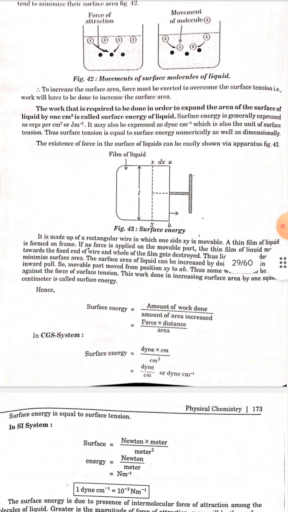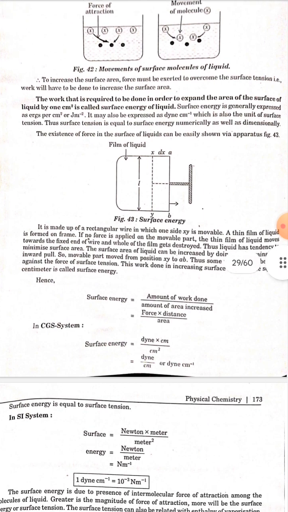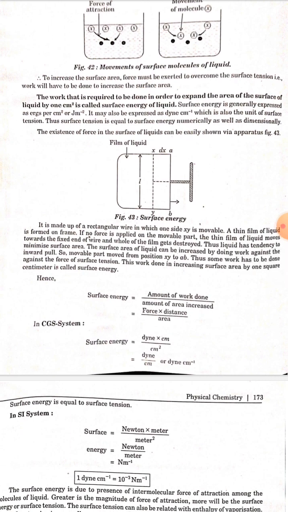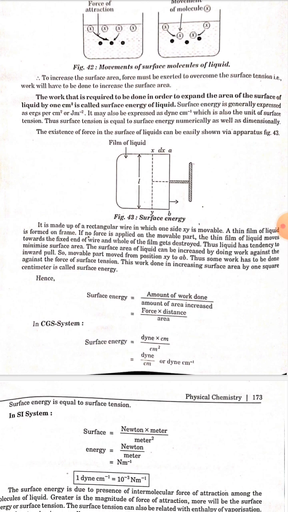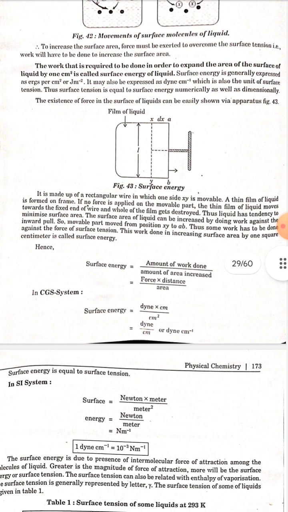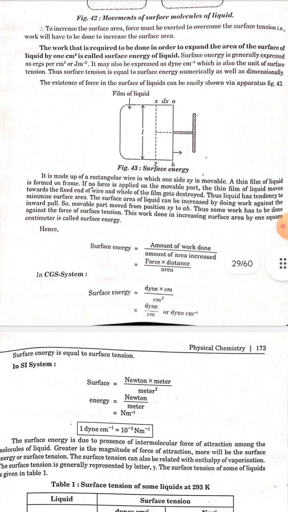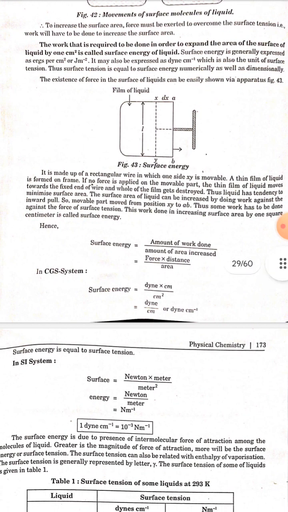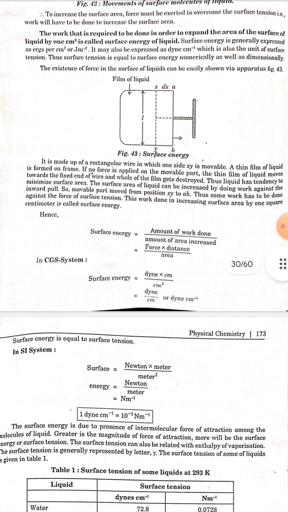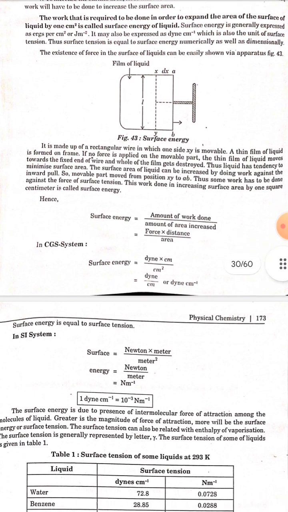In the CGS system, surface energy is equal to dynes per centimeter. Surface energy is equal to surface tension. In the SI system, surface energy is equal to Newton multiplied by meter upon meter square. Surface energy is equal to Newton per meter. So 1 dyne per centimeter is equal to 10 to the power minus 3 Newton per meter.